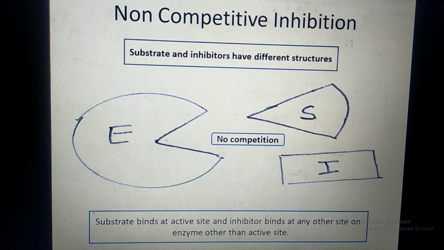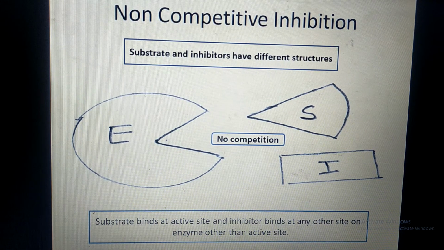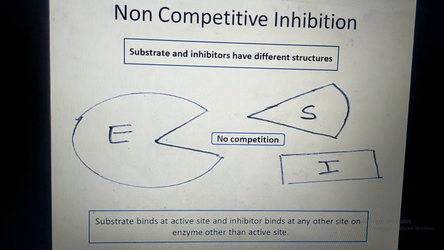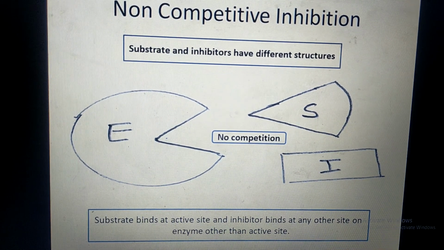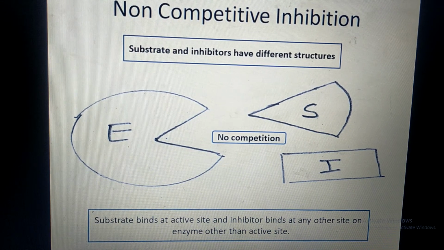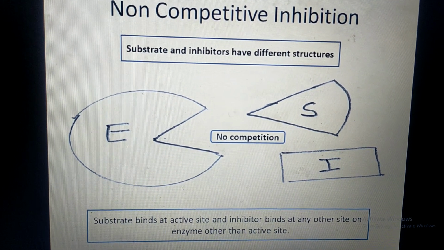Hence, they will not compete to bind at the active site of the enzyme, and therefore it is called non-competitive type of inhibition. In this case, the substrate binds at the active site of the enzyme, whereas the inhibitor binds at any place other than the active site on the enzyme.